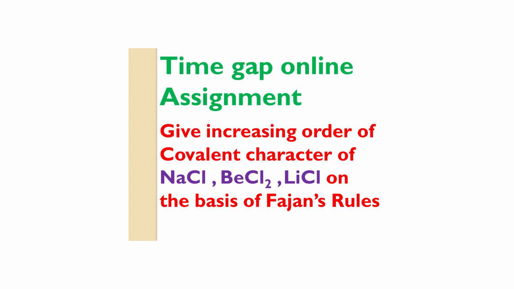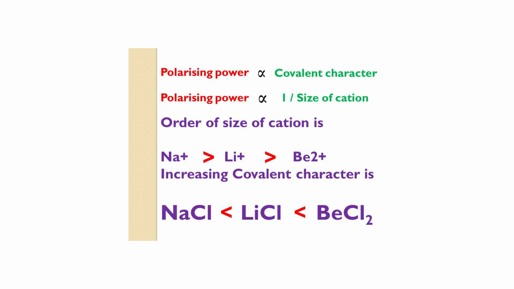Students, then we can do an assignment. Give the increasing order of covalent character of sodium chloride, beryllium chloride, lithium chloride on the basis of Fajans rules. We know that the polarizing power is directly proportional to covalent character, which is inversely proportional to the size of cation.